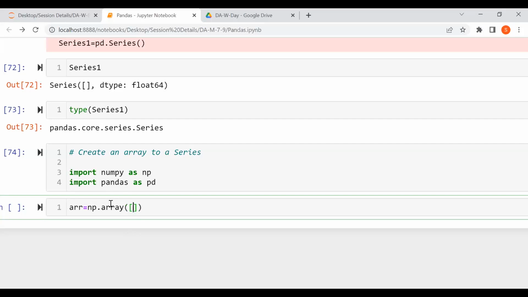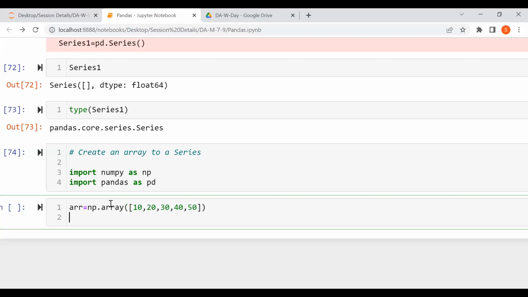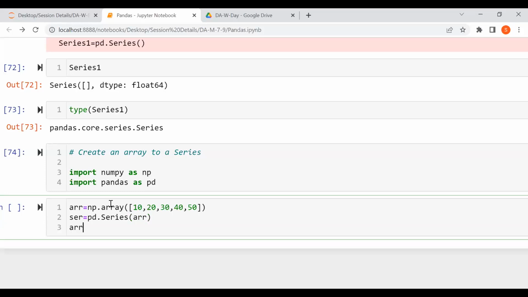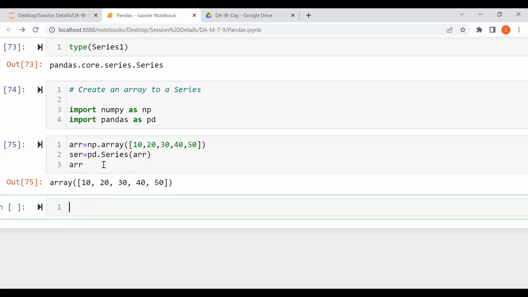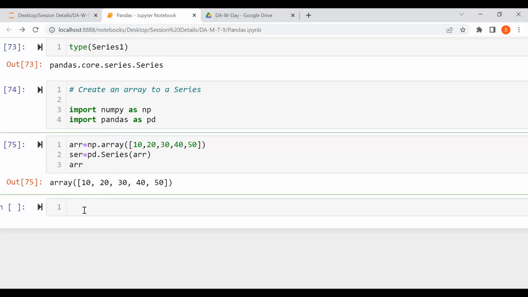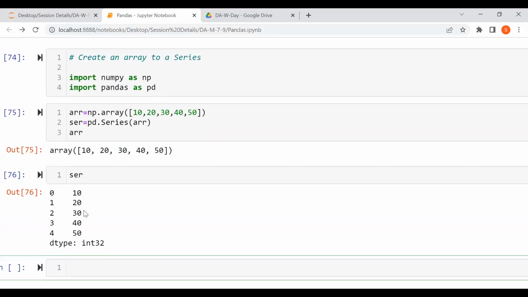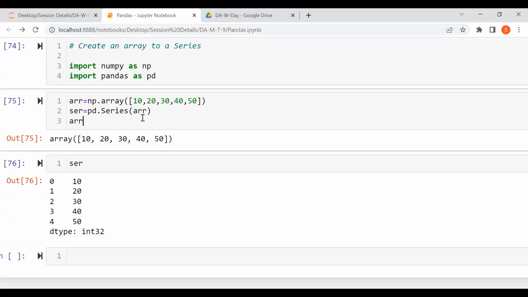And we are going to create a 1D array. After creating that, I'm converting it using pd.Series of ARR. See, this is the array, and I converted that into a series also, so you can check SCR. This is my series. I just want to show you the main difference, that's why I keep both.